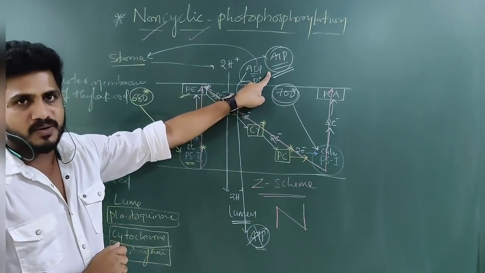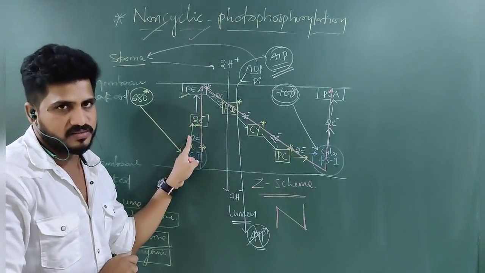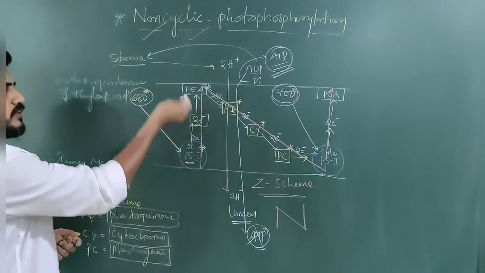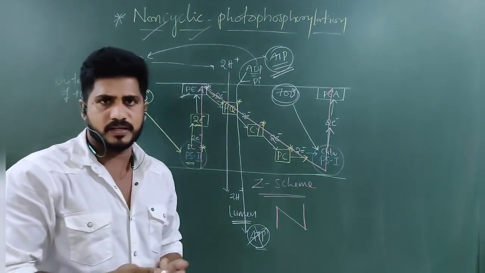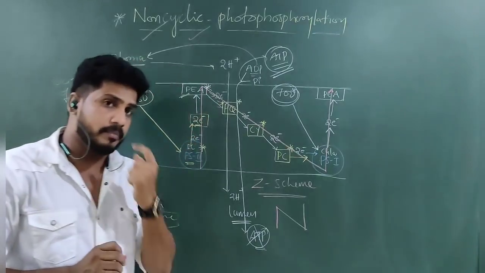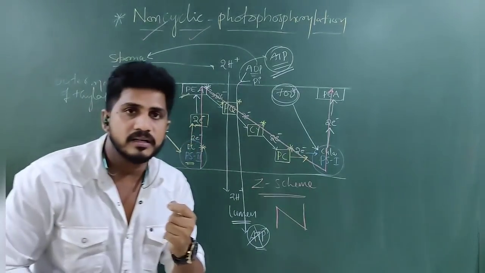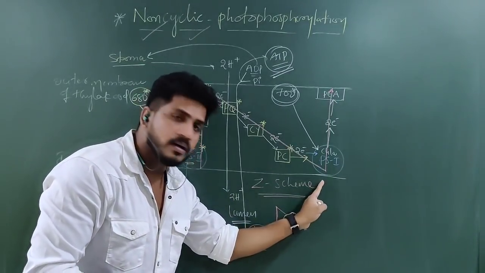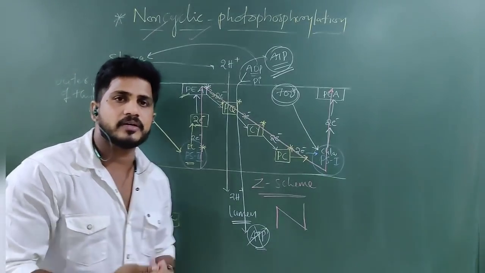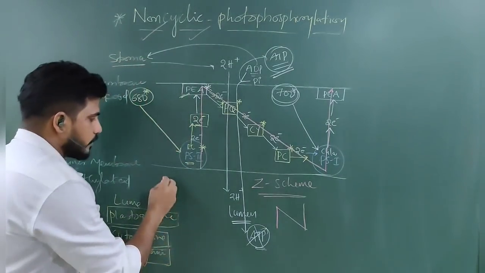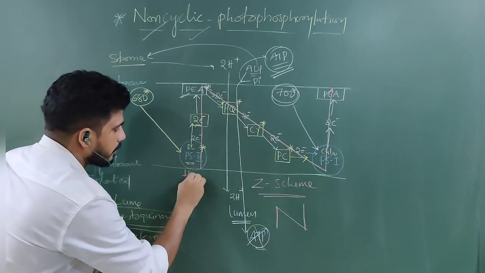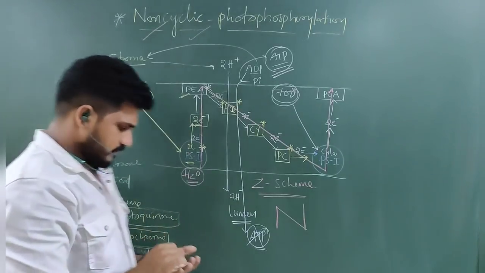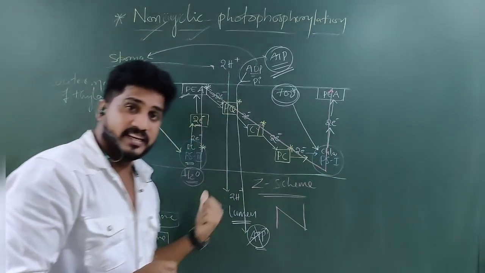One ATP molecule is synthesized by 2 electrons. Understand? But here the question is, how long will these 2 electrons be released? I told you, you might have remembered that point. In the lumen, water molecules are existing. Near PS1 or near PS2? You just recall, near PS2 there were water molecules present.